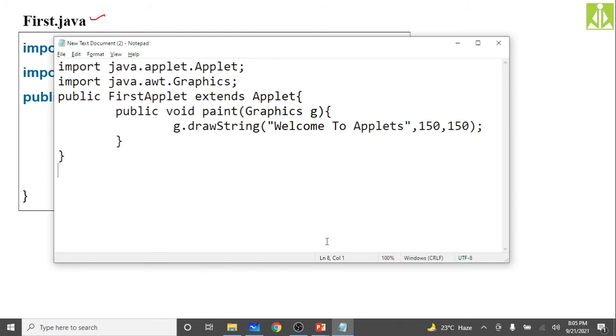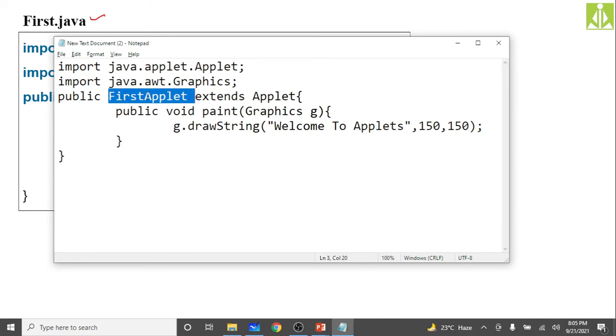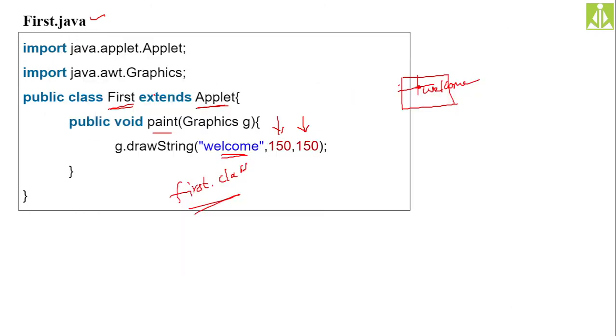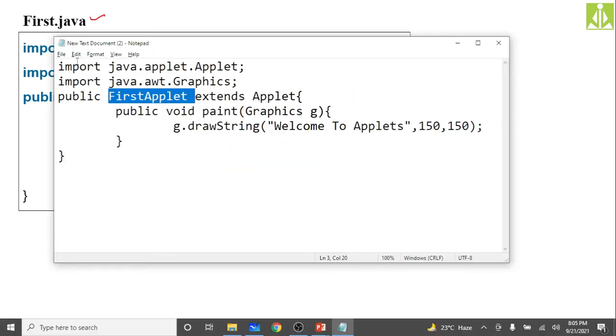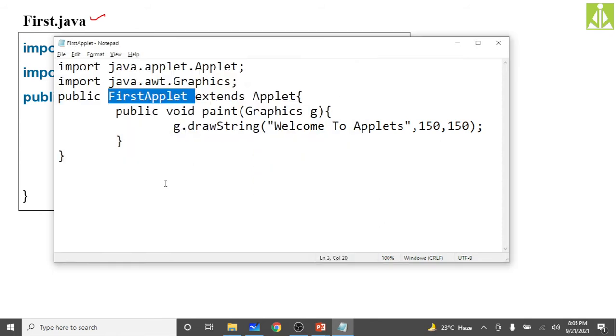Then save this. Go to save as. We have to give that same name over here, first applet, Control C, yes, this first applet. Then go to save as, put that name dot java, first applet dot java, save it. Program got saved.